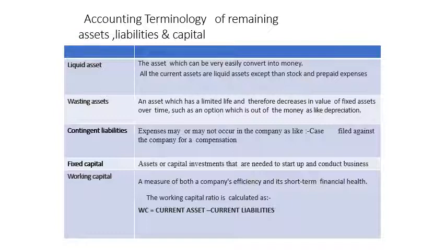Now contingent liabilities are part of the liabilities. Earlier we told you liabilities come in two forms, non-current and current liabilities. But now I am defining contingent liabilities, which are not shown in the balance sheet. These are expenses the company may have to pay due to the happening of events, for example cases filed against the company where compensation may have to be given to the workers or persons filing the case. It is a possible loss to the organization, depending on the happening of events and the settlement of cases, guarantees, etc.